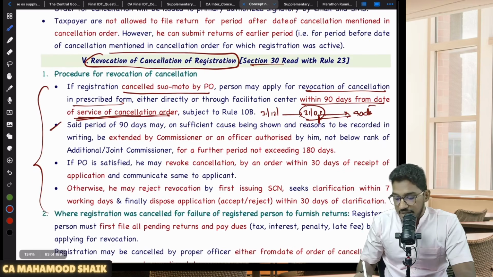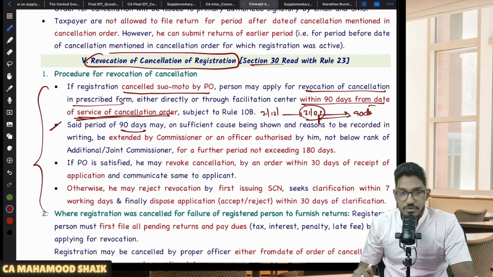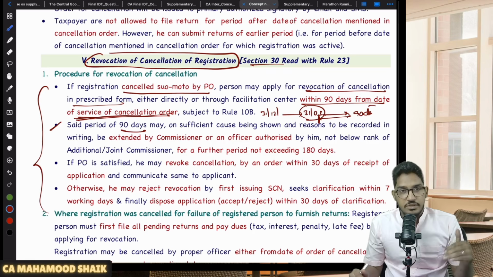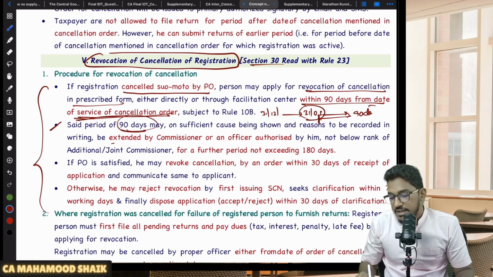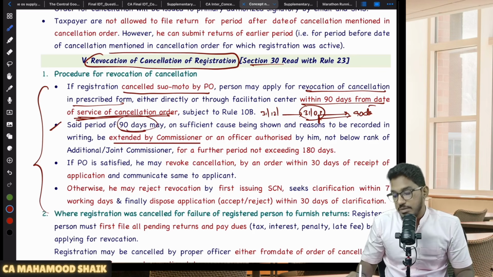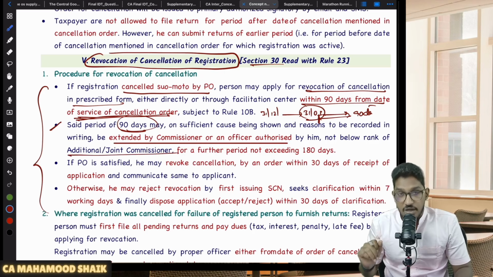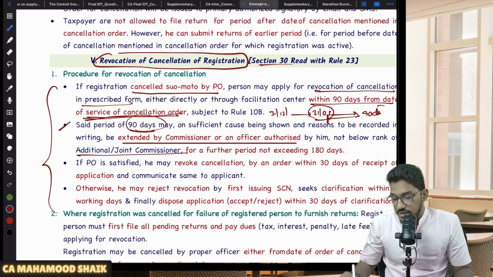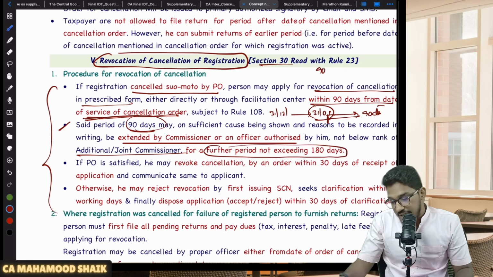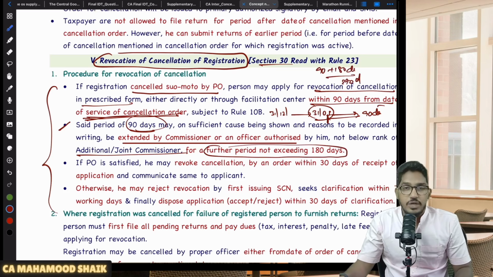However, this 90 days period for submission of the application can be extended. Who can extend it? A commissioner or an officer authorized by him, not below the rank of additional or joint commissioner. How much time can they extend it for? They can extend it for a duration not exceeding 180 days. So initial 90 days plus 180 days extension. So a maximum of 270 days you have to get your registration back.